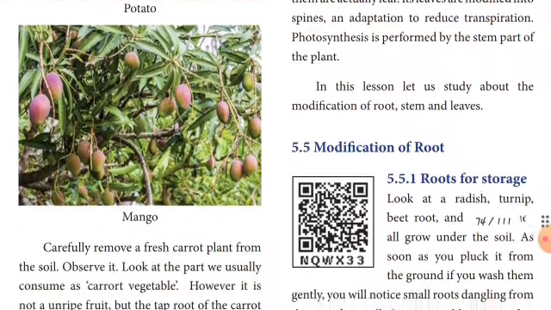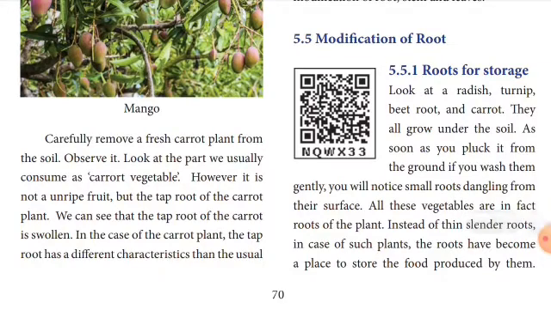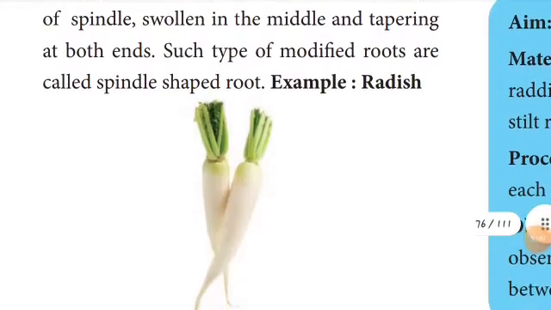Now let's see the modification of roots. You know, children, roots for storage. The best examples are what? Carrot, beetroot, radish. These are all the best examples of roots for storage. Okay, children, see the radish picture.